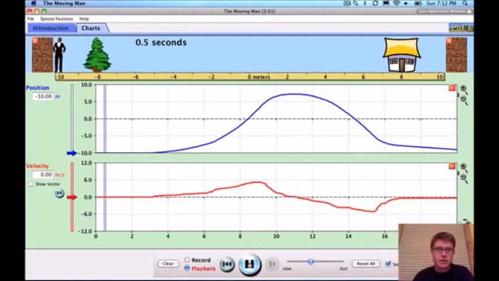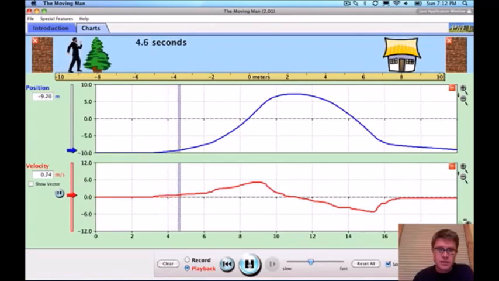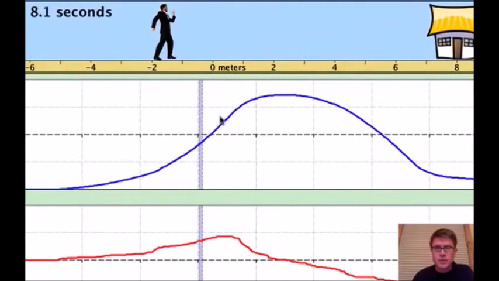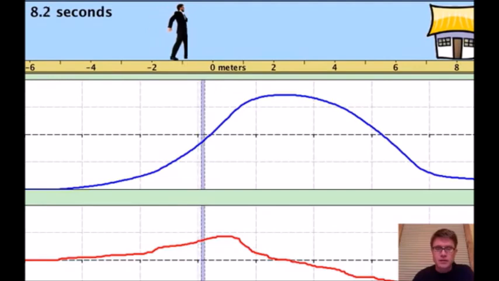As we play it, we notice that with the position versus time, again, we learn that as the slope of this line starts to increase, then the velocity of the man starts to increase. And so what I really want you to watch is what happens right up here at the top, where the slope flattens out. So let's do that.